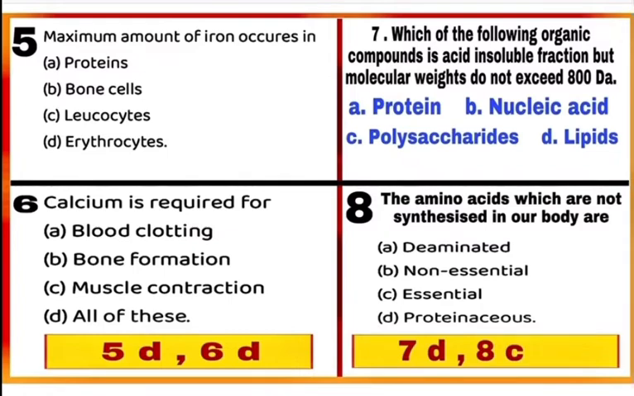Lipids, mark D. Question 8. The amino acids which are not synthesized in our body are. The amino acids which cannot be synthesized in our body and we require them in our diet are called essential amino acids. So, correct answer is C. Mark C.